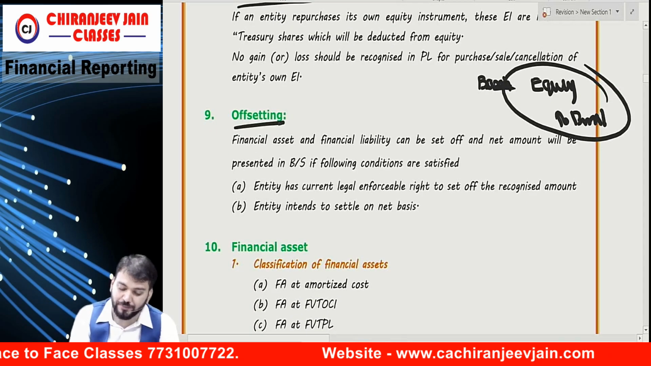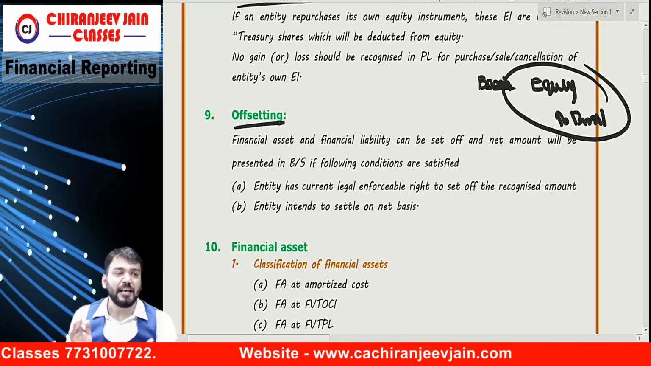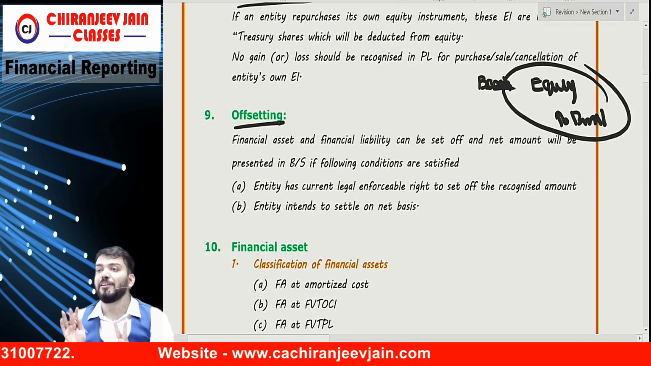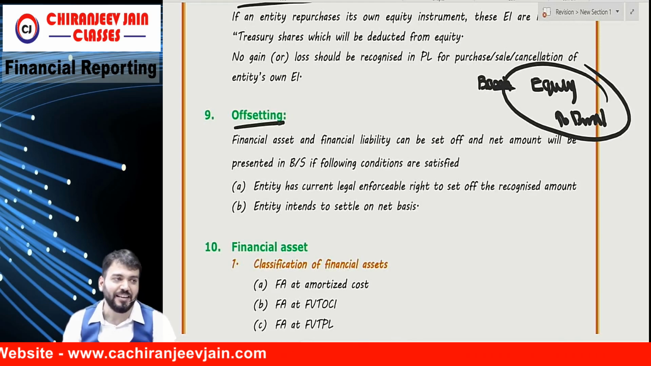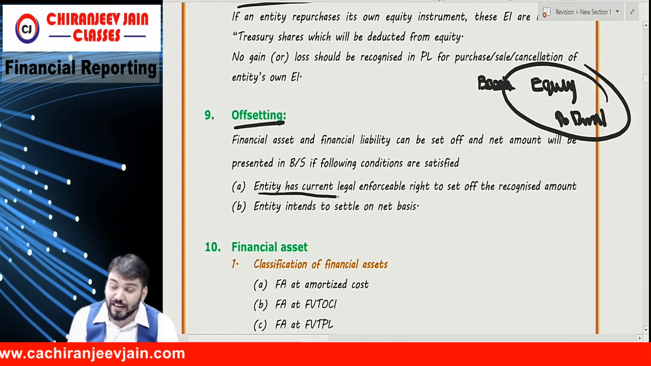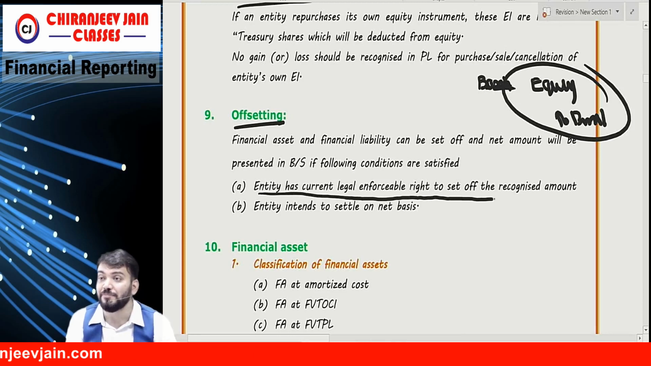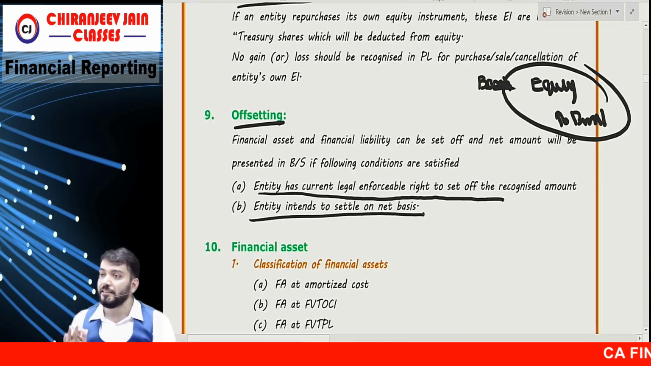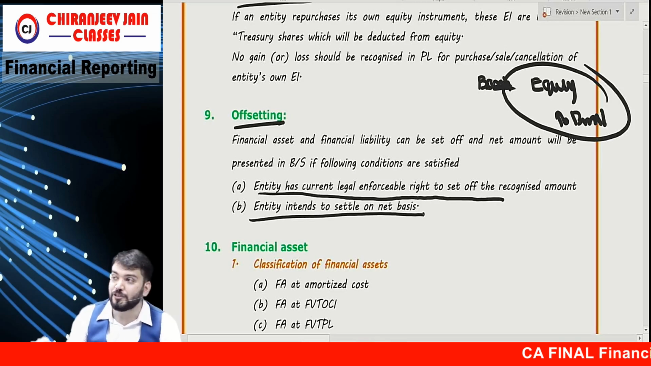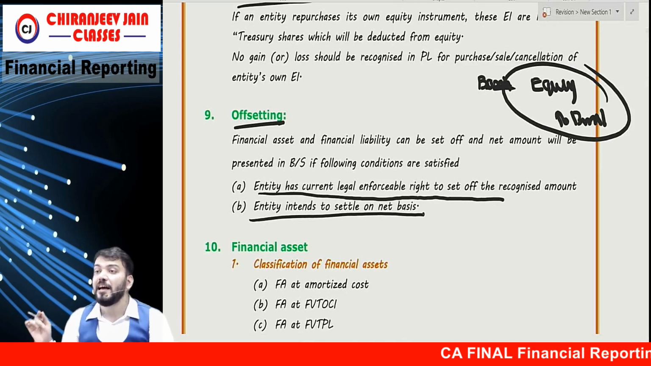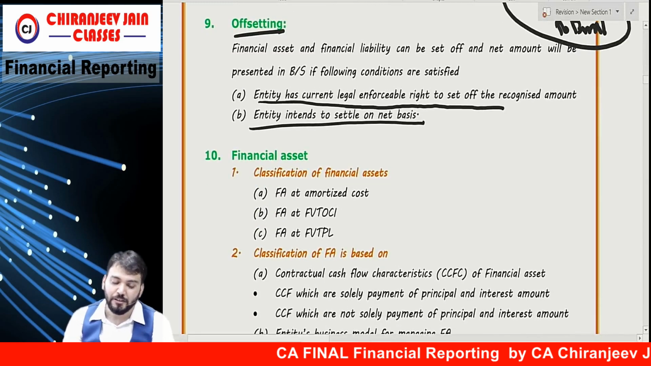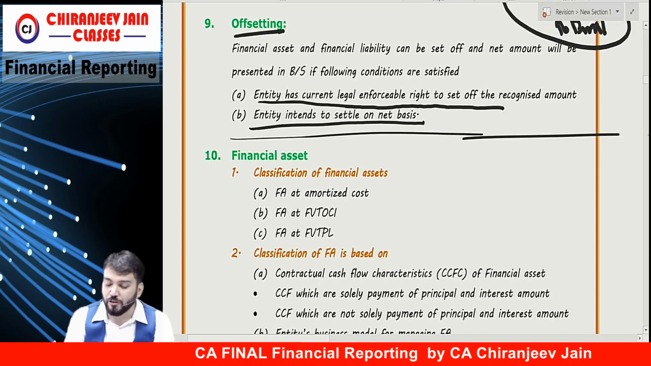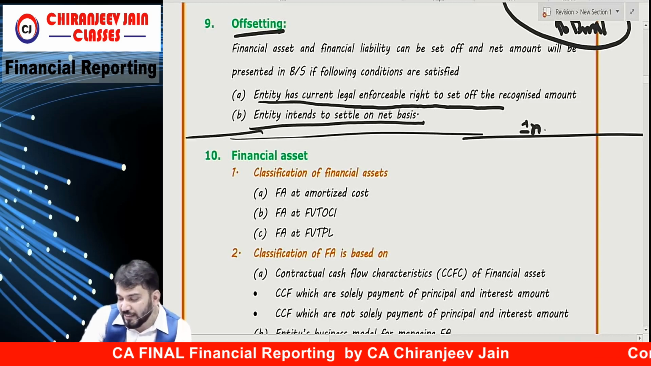Okay. Offsetting. Can we offset a financial asset with a financial liability? Yes, but when two conditions are satisfied, same as what we have done for current tax asset and current tax liability. The entity has a current legal enforceable right to set off, and the entity has the intention to settle on a net basis. Correct? If these two conditions are satisfied, they can offset. So up to here it was Ind AS 32.